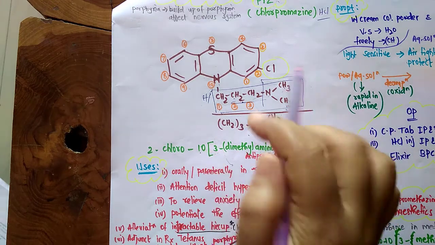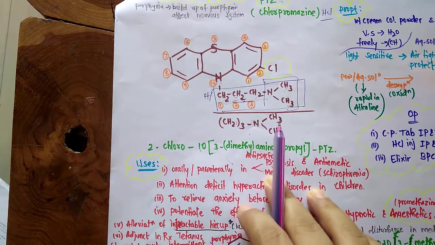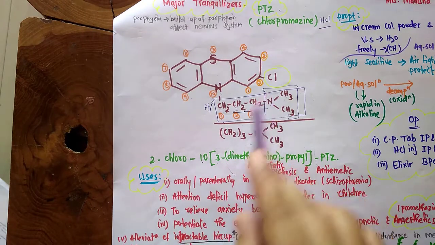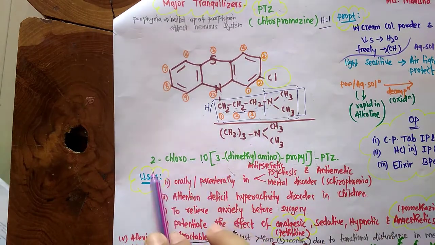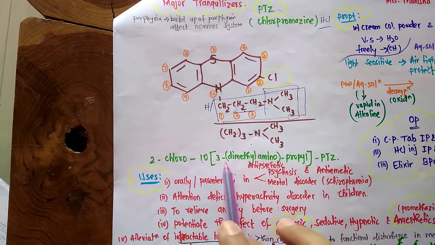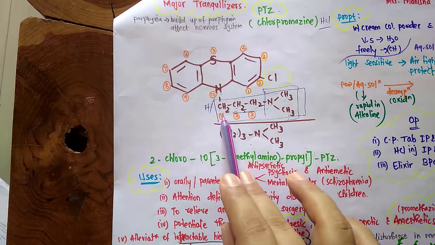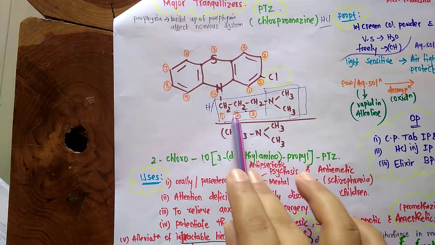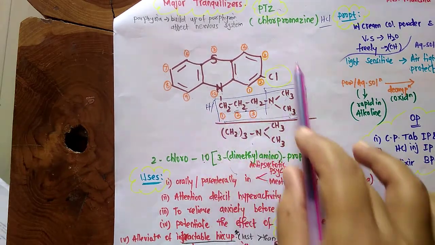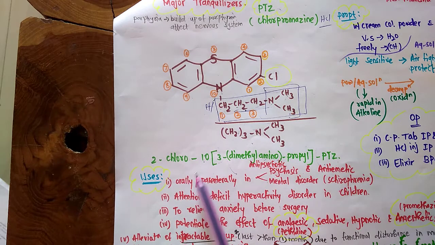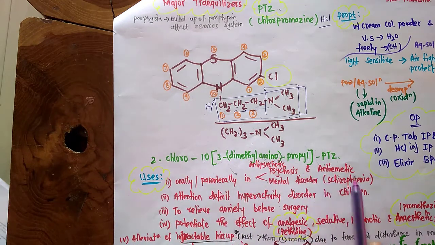Now what remains? At the second position, as you can see, there is a chlorine. So it is 2-chloro, and according to alphabetical order it will come first, before this substituent. 2-chloro, 10, 3 in bracket dimethyl amino. This is the first substituent and this is the second. So it is propyl, which is the parent. Bracket complete. The major ring is what? Phenothiazine. So the name becomes 2-chloro, 10, 3-dimethyl amino propyl, bracket complete, phenothiazine.